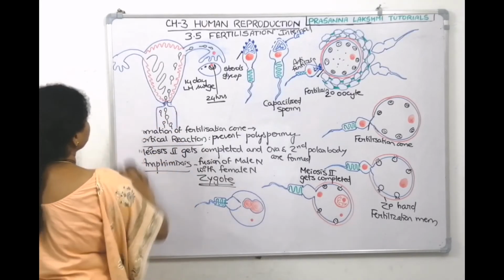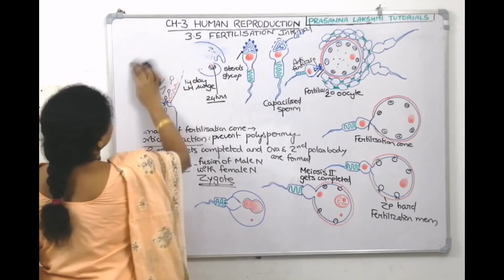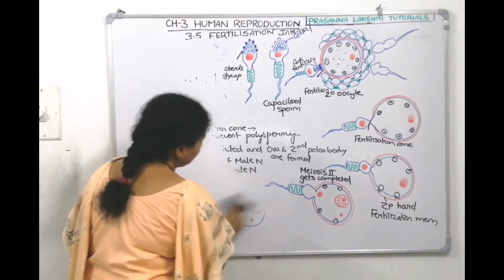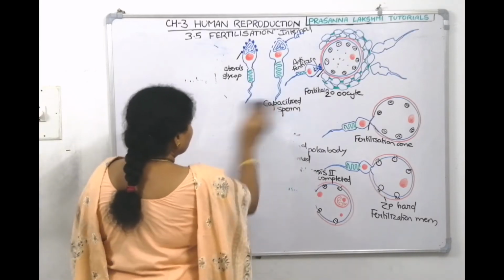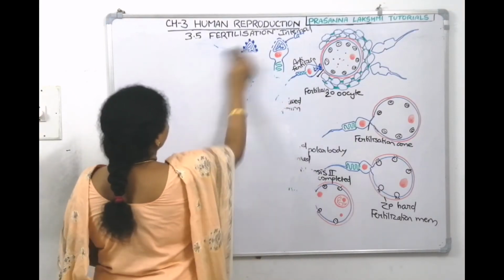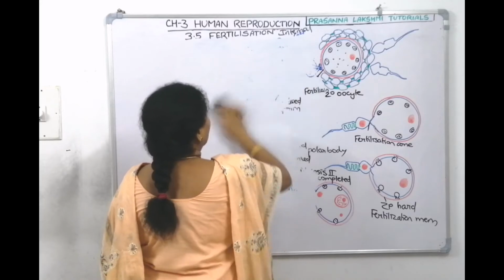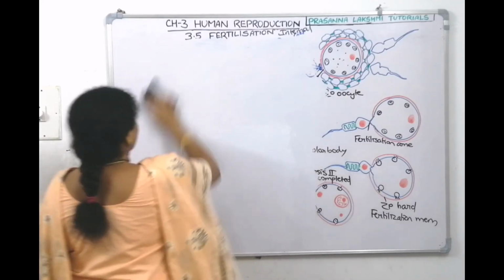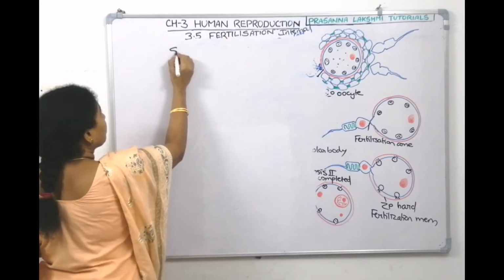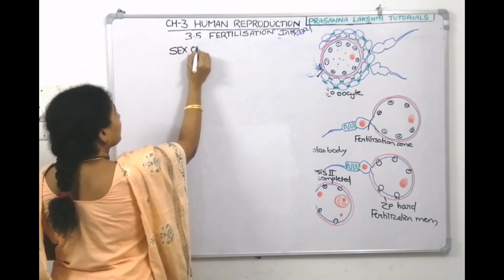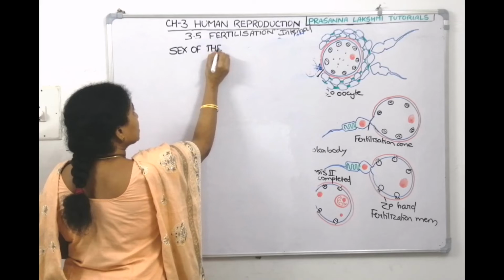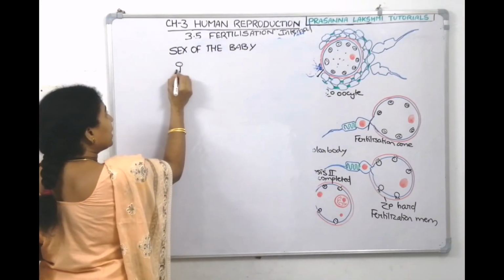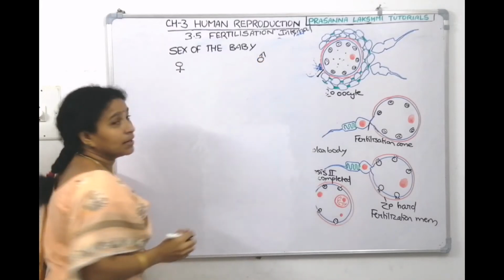Can I erase this? Since it is sexual reproduction, we need sperm and egg. We need male gamete and female gamete. Let us discuss. Sex of the baby. The female parent and the male parent.